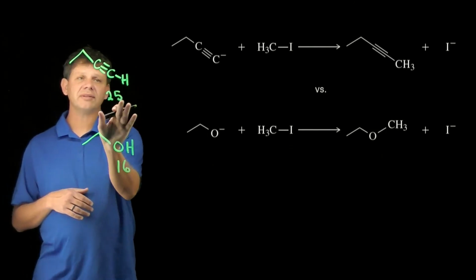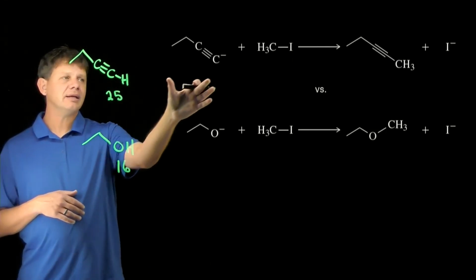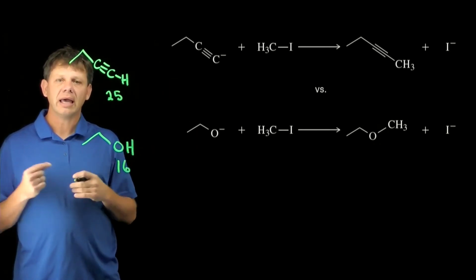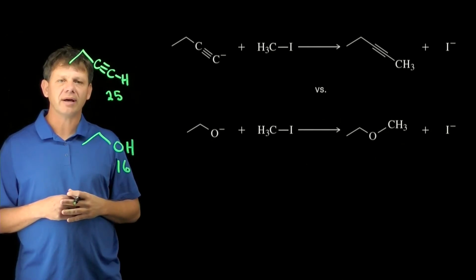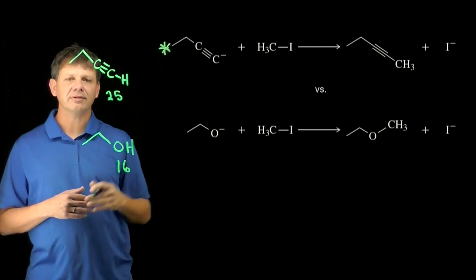This tells us since the acetylene, or the terminal alkyne, is a weaker acid, its base is probably more reactive, stronger, and therefore a better nucleophile. We would expect this one to be the faster SN2 reaction.